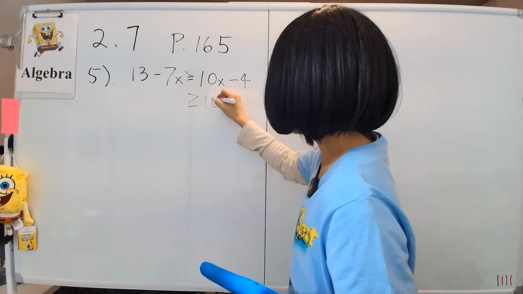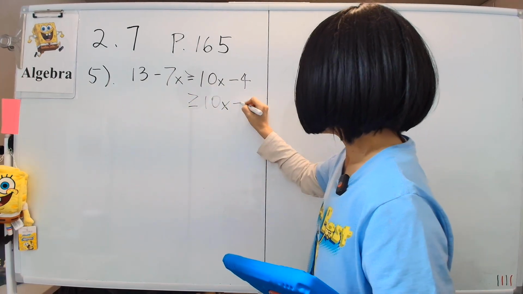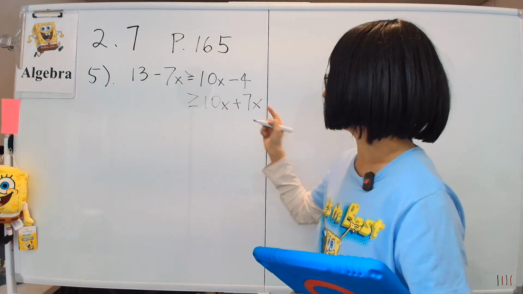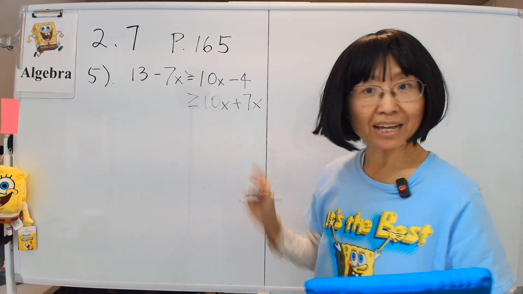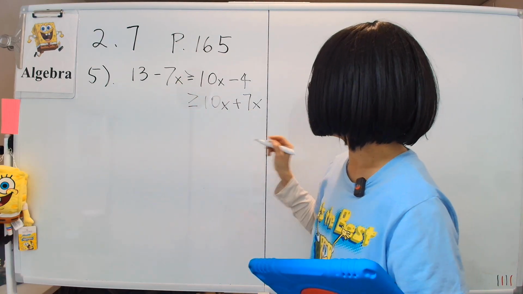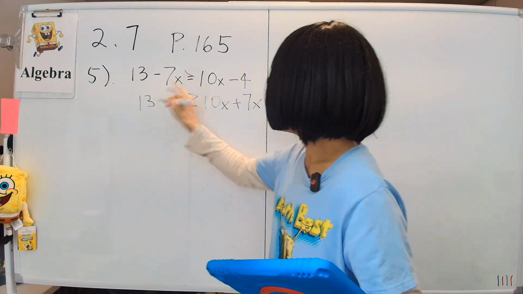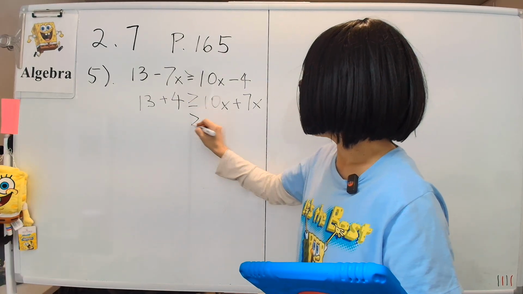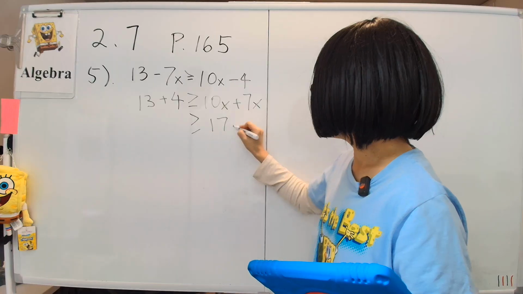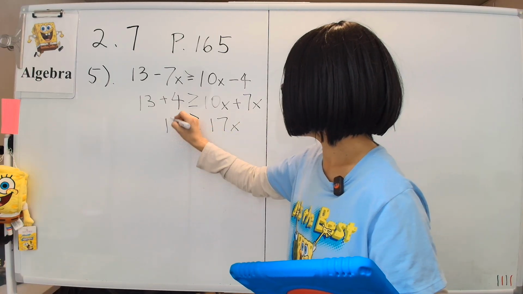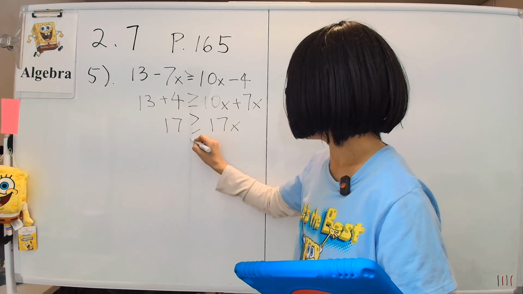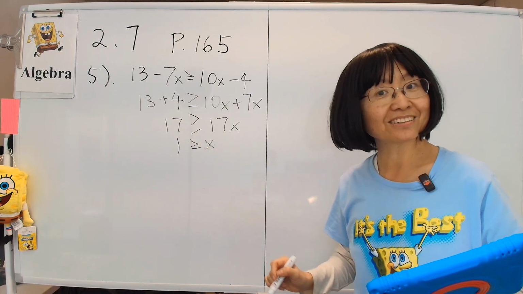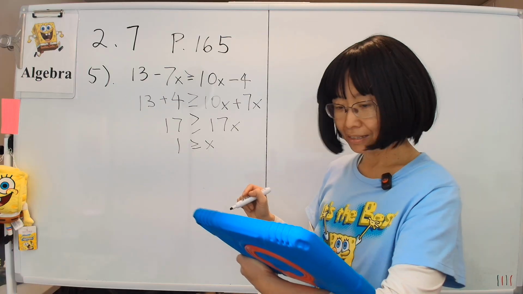So I'll write down the 10x, and then that becomes a plus. Move it over. It works the same as the equal sign. If you keep your x's positive, then move it over, and this side becomes 13. The -4 will become positive. So far so good. And then that becomes 17x is less than or equal to 17. So then x is less than or equal to 1. Okay, that's 1 is bigger than or equal to x, however you want to read this, and that should be the answer.